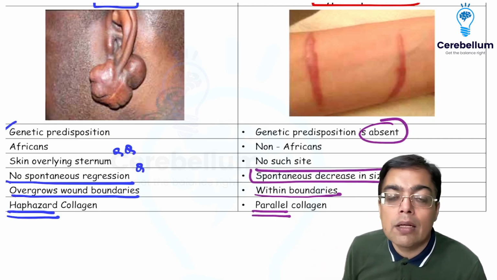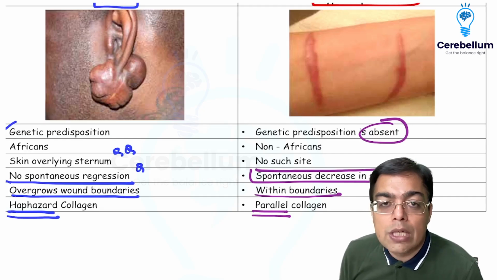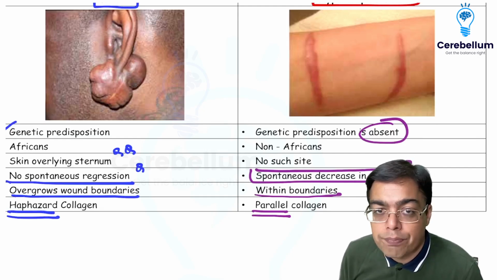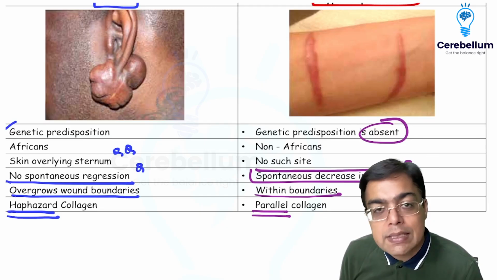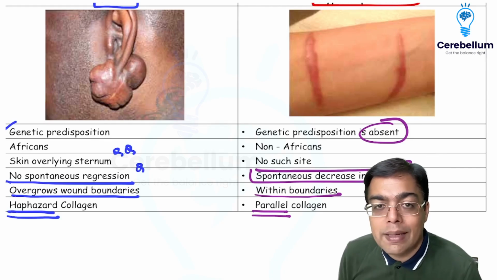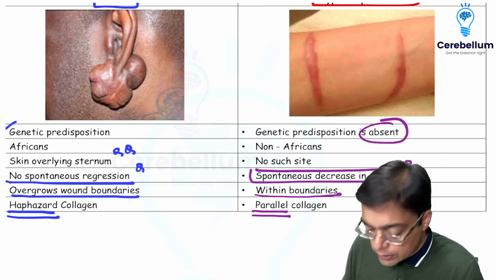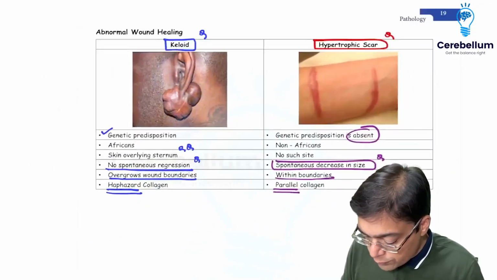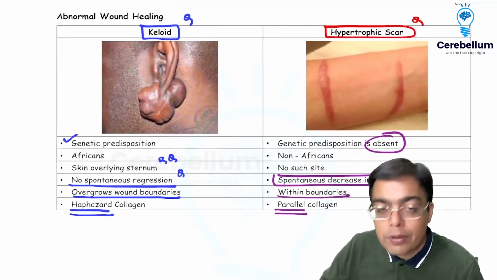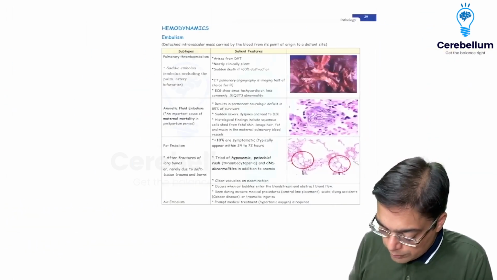May I just remind you the fact what I discussed with you in the initial section of this particular video only. What is an example of a stain which can be useful for picking up the collagen? Yes, you're very right. That's given the name of the Masson's trichrome stain. Remember, we discussed it is not to be confused with the Masson-Fontana stain that is useful for picking up something like melanin, right? So that's what is going to take care of our discussion so far as this important topic of inflammation is concerned. So in continuation of our discussion, we now talk about the topic of hemodynamics.